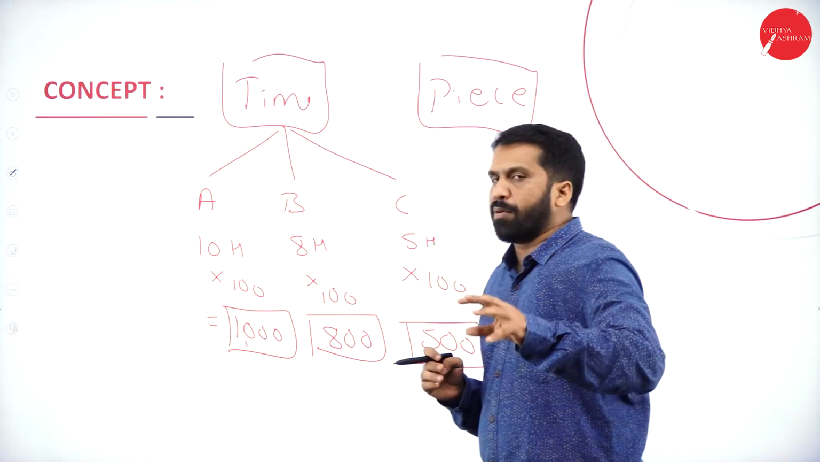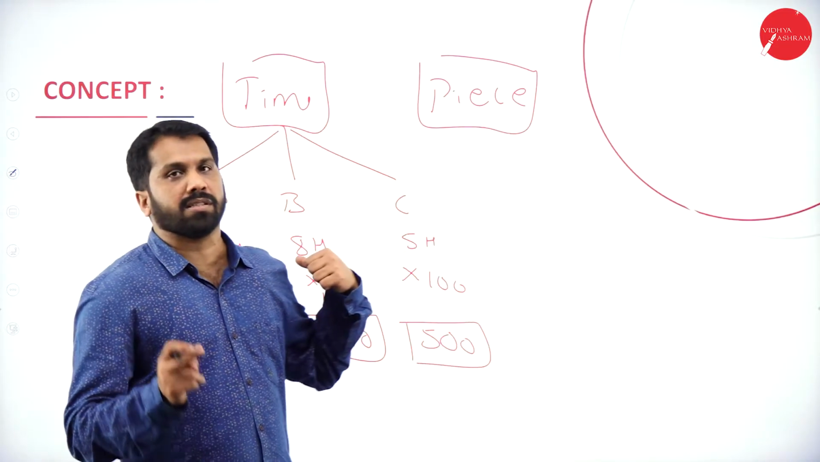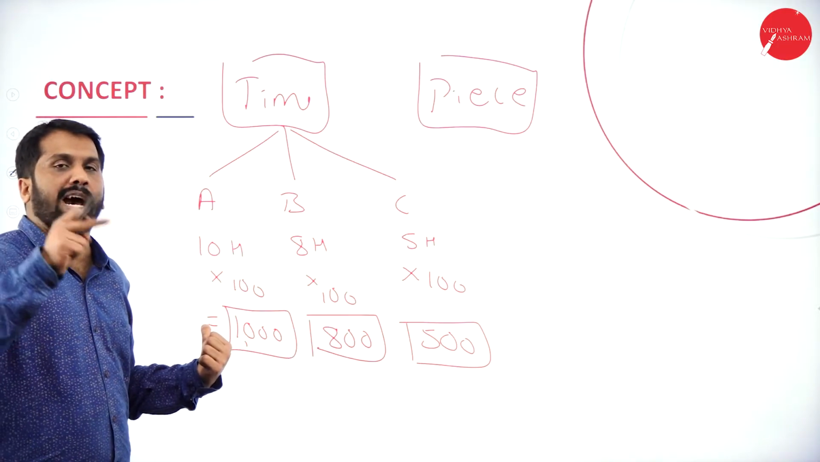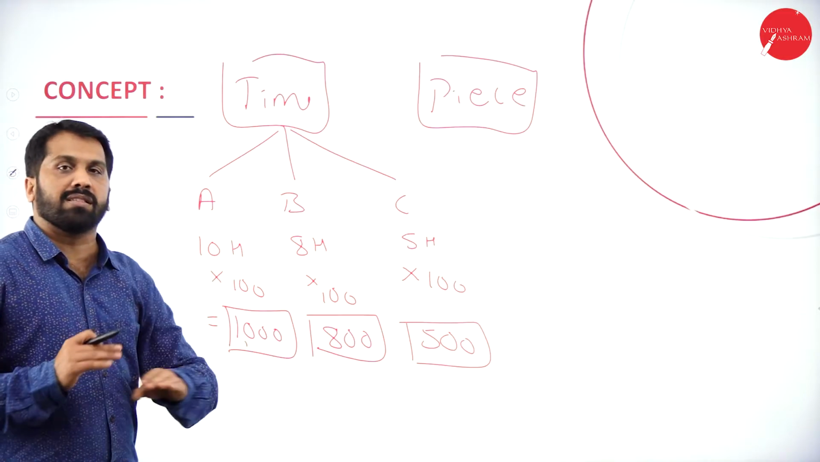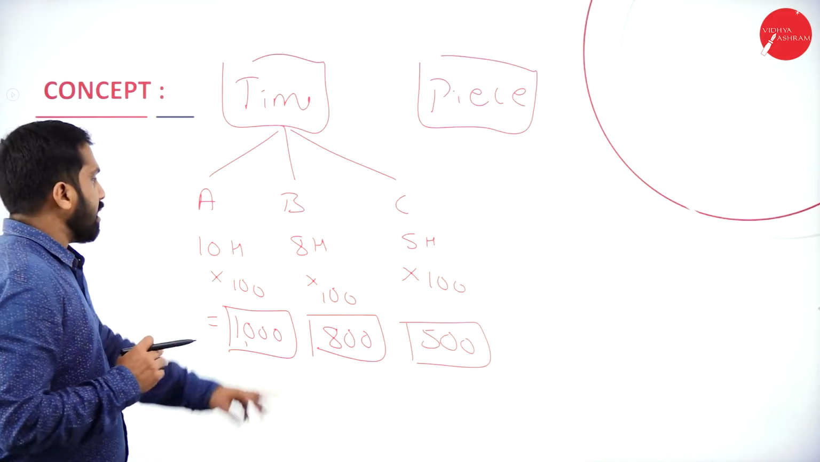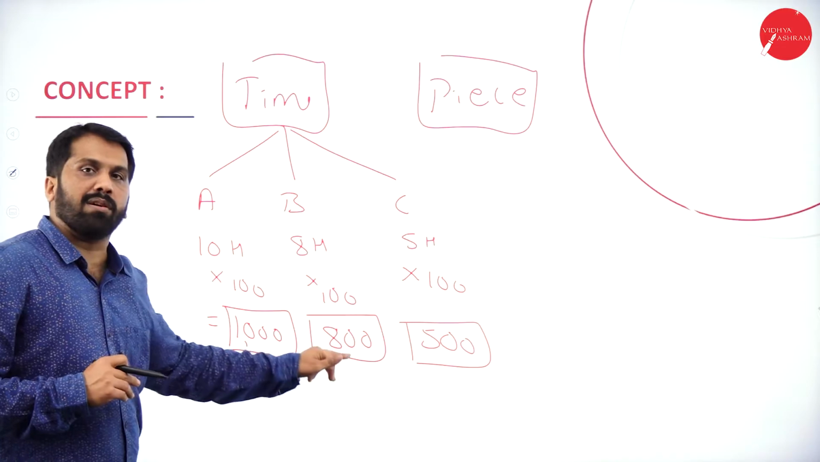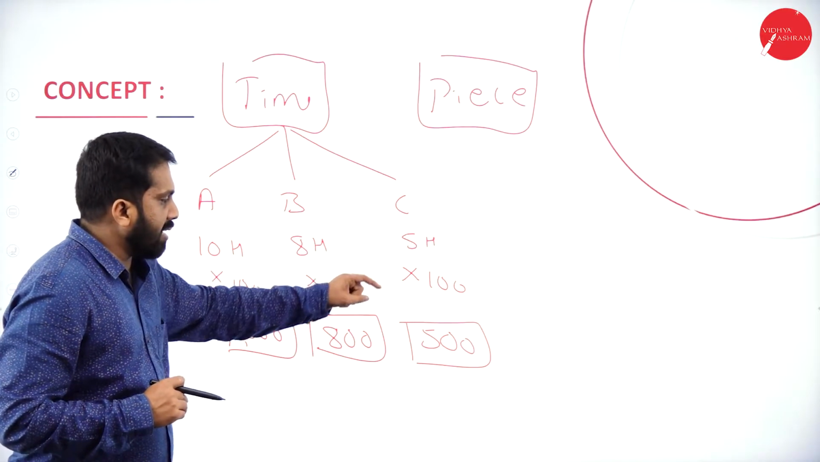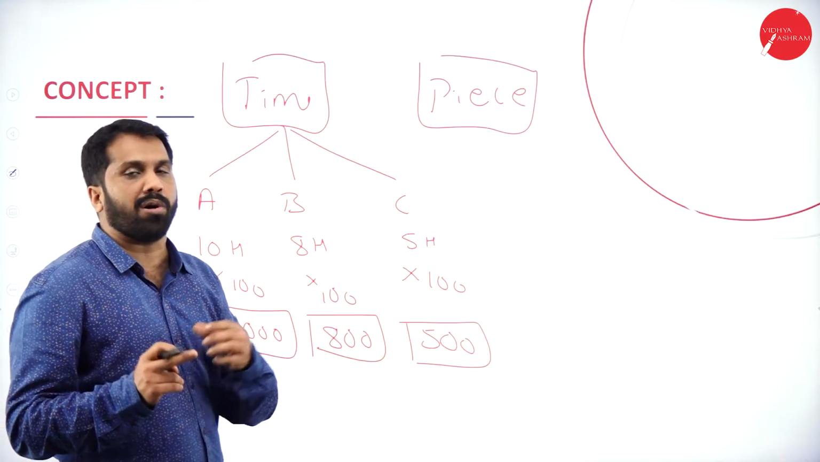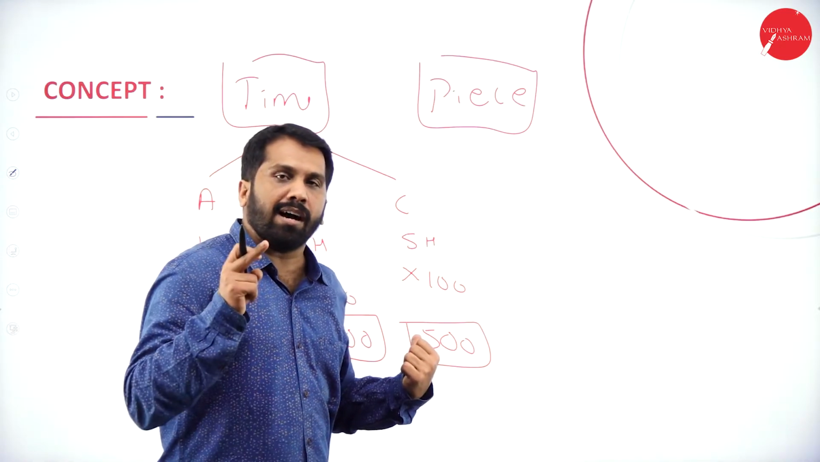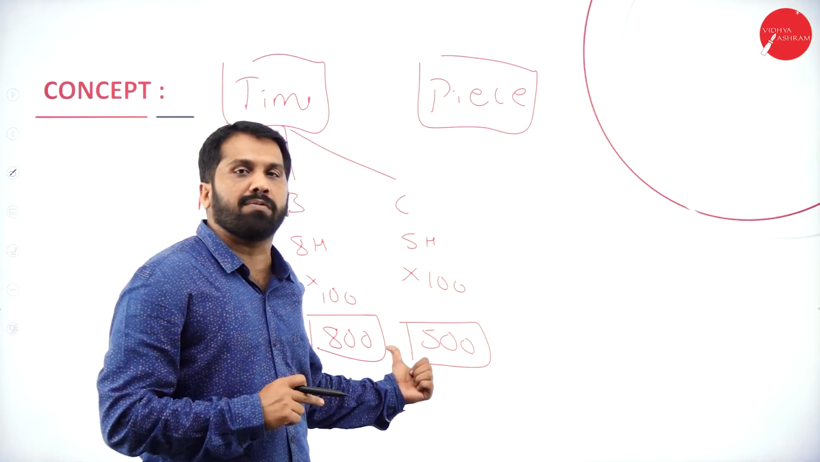Now tell me, you're the proprietor, these are your workers. Whatever you're paying, are you happy with this? You're paying on an hourly basis, there is no discrimination. If he works 10 hours, he will get 1000. He works 10 hours, he will also get 1000. Is there anything wrong in the example? Are you happy with whatever you're paying to your workers?